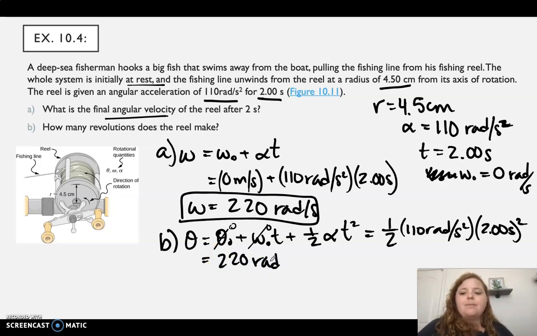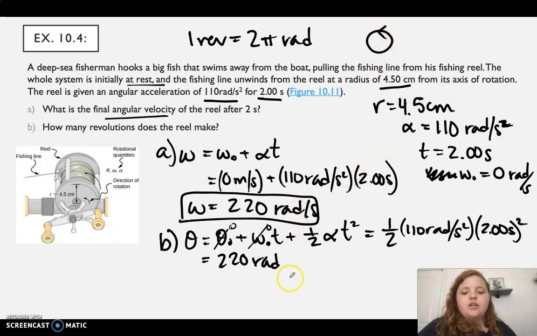But we're asked how many revolutions, not how many radians. So remember that 1 revolution is equal to 2 pi radians. 1 revolution in a circle is 2 pi radians. So I can use that to find out how many revolutions this is.